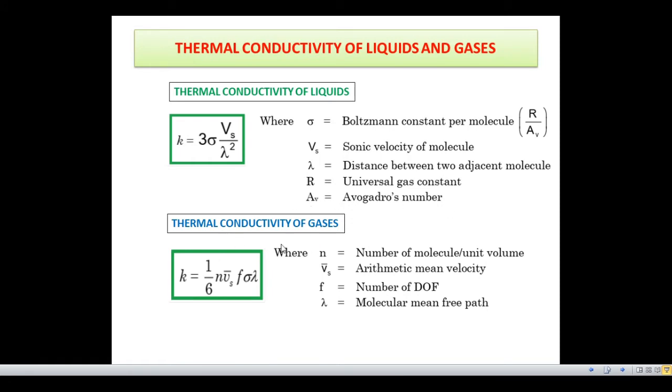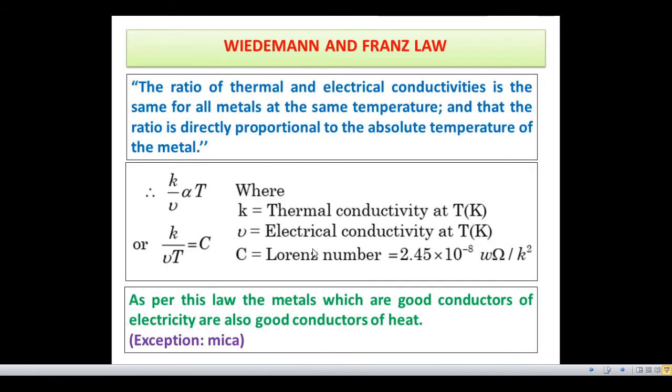In case of gases, the equation is K is equal to 1 by 6 into N Vs into F into sigma lambda, where N is the number of molecules per unit volume, Vs is the arithmetic mean velocity, F is the number of degrees of freedom, and lambda is the molecular mean free path. So from these two equations we can calculate the thermal conductivity of liquids as well as gases.